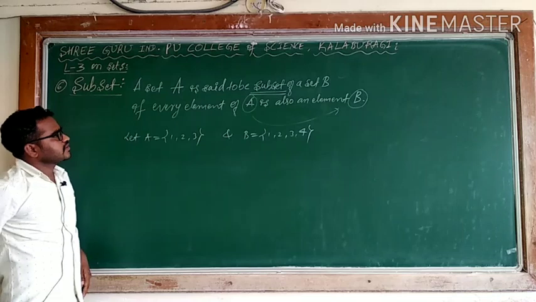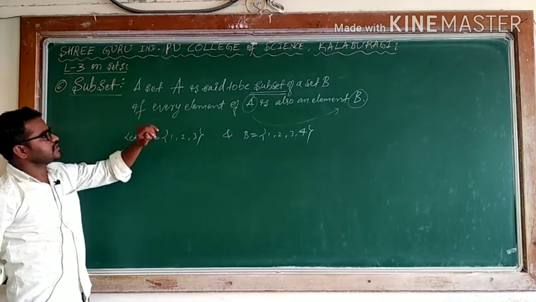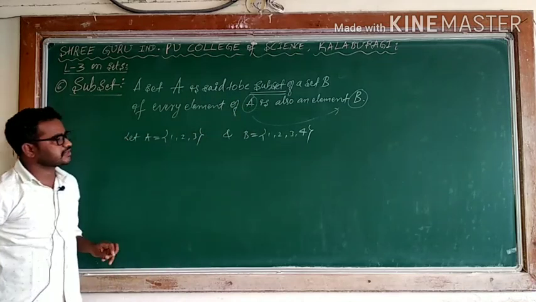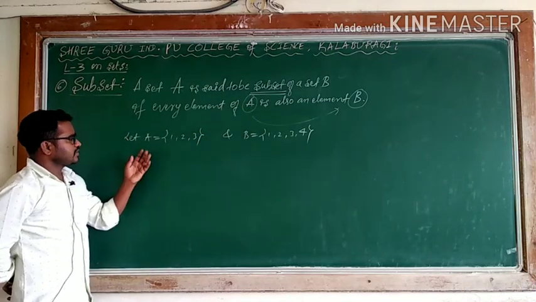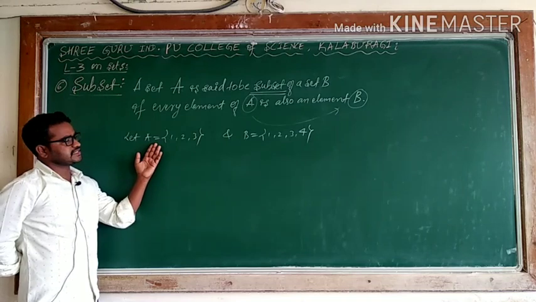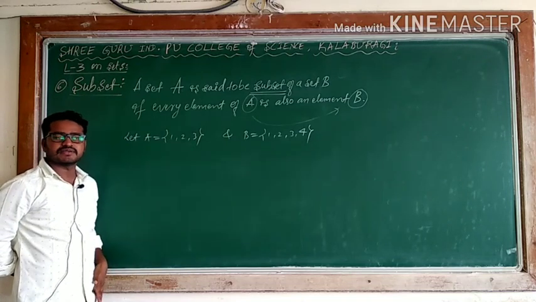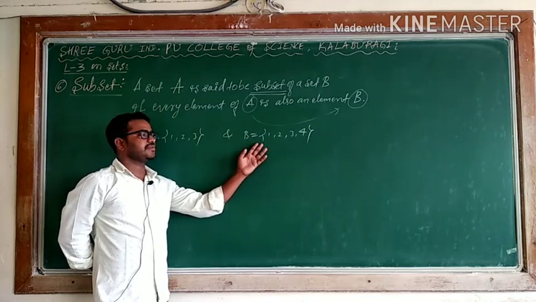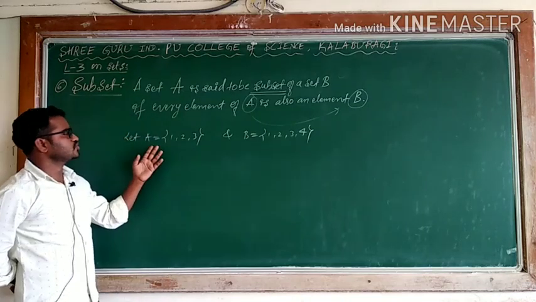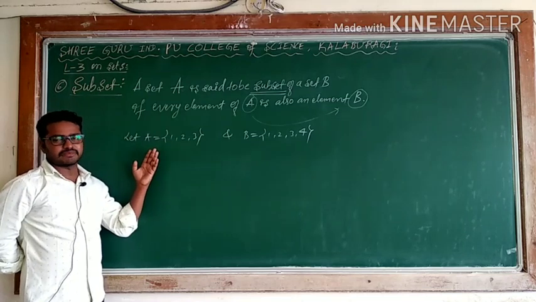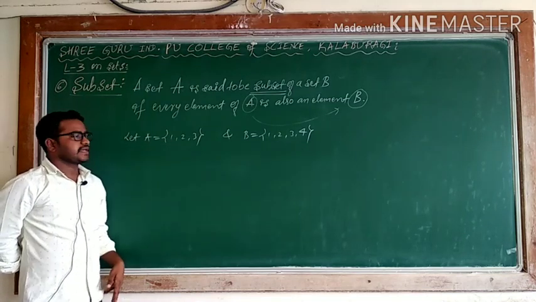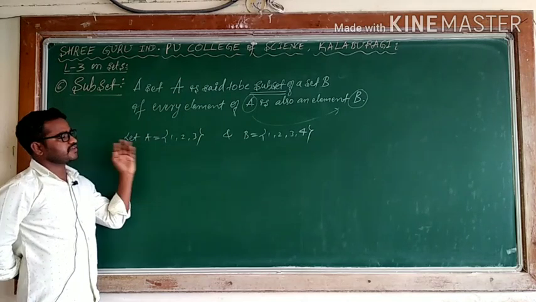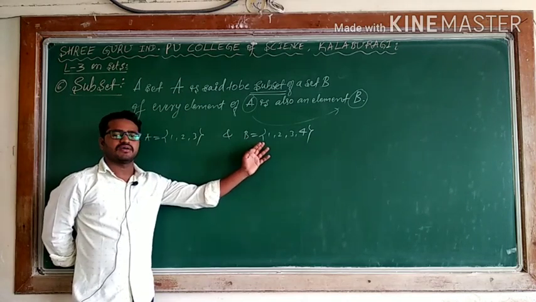If A is a subset of set B, in that case every element of the set A is also an element of set B. Can I say here every element of set A is also an element of set B? But the converse is not possible. Every element of the set B is not an element of set A because 4 is not here. And here all three elements 1, 2, 3 definitely belong to set B.